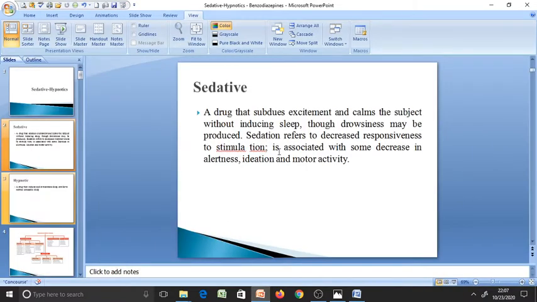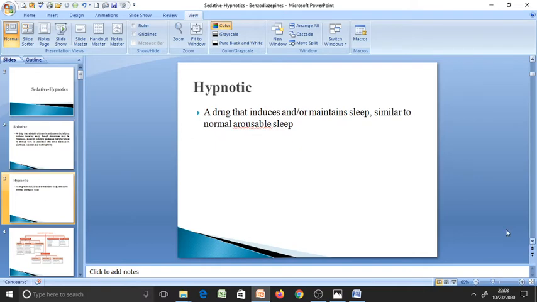Now what is a sedative? Sedative is a drug that reduces the excitement and calms the patient without inducing sleep. It may produce drowsiness. What is a hypnotic? Hypnotic will induce or produce sleep resembling normal arousable sleep.